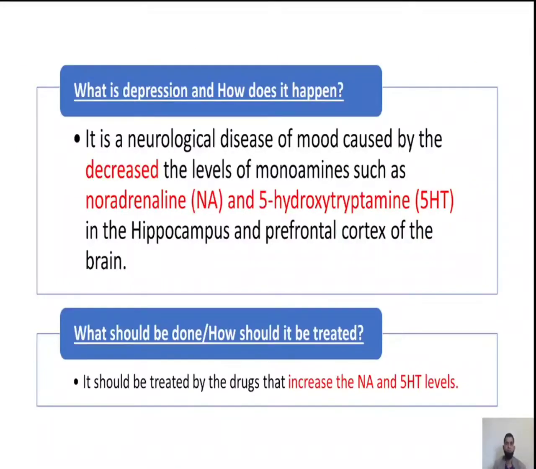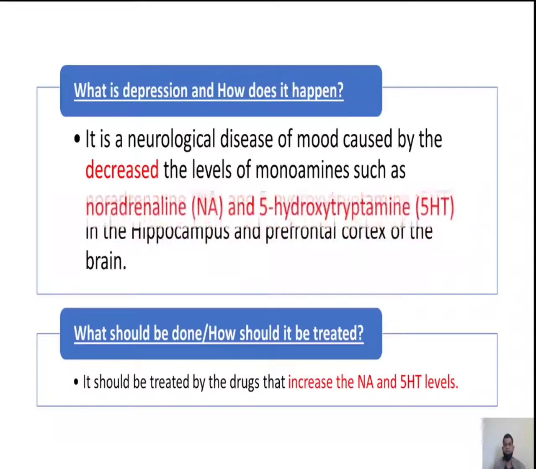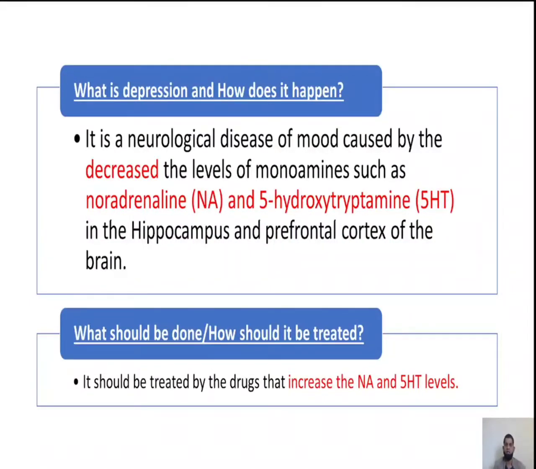First of all, we should know what is depression and how does it happen. Depression is a neurological disease of mood caused by the decreased levels of noradrenaline and 5-hydroxytryptamine in the regions of hippocampus and prefrontal cortex of the brain. Next, how should it be treated? We should use the drugs that must increase the levels of noradrenaline and 5-hydroxytryptamine.